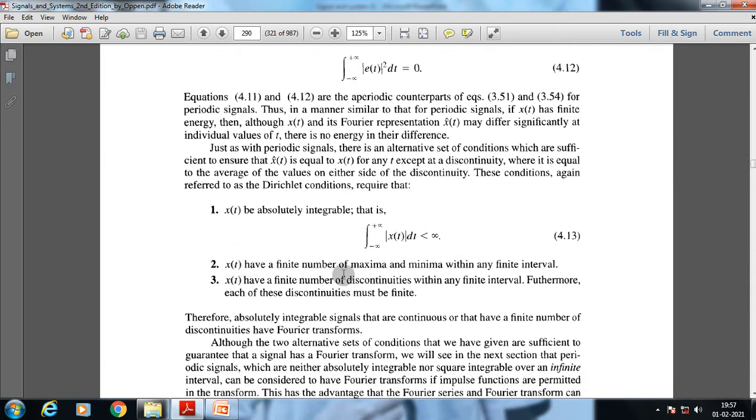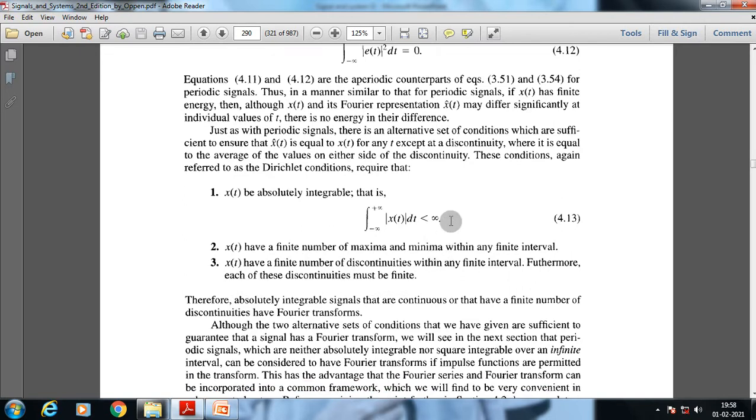x(t) must have a finite number of maxima and minima within any finite interval, and x(t) must have a finite number of discontinuities within any finite interval. Furthermore, each of these discontinuities must be finite. Okay, so these are the three conditions that should be satisfied.